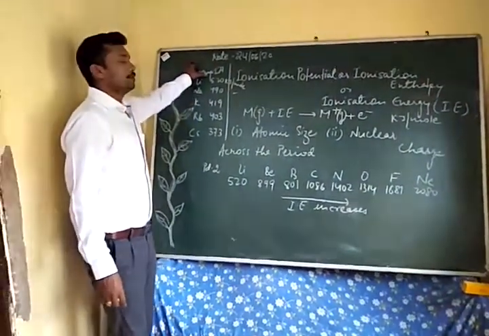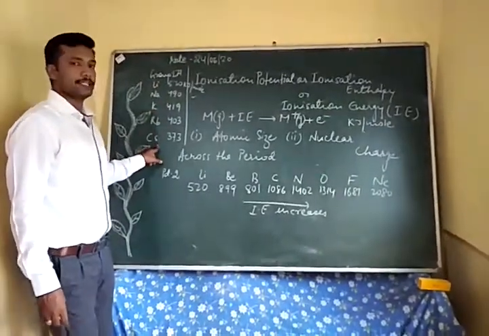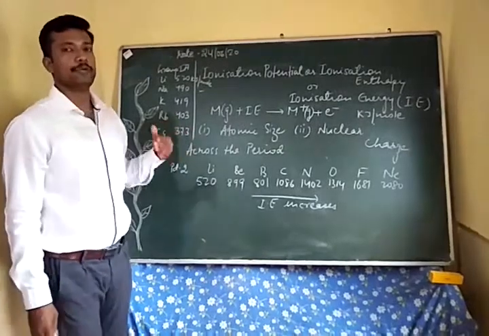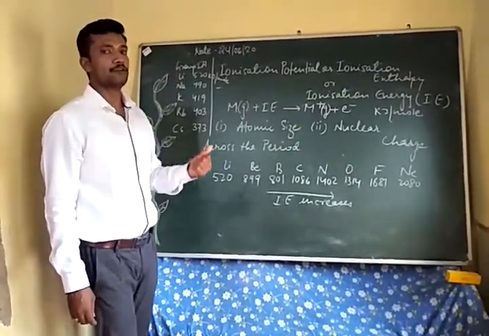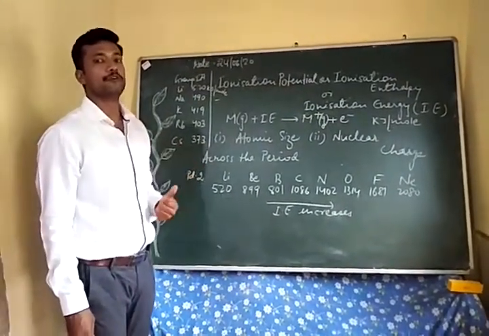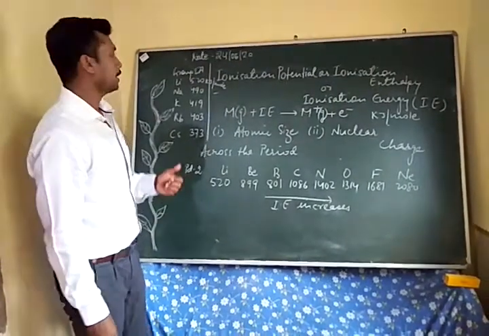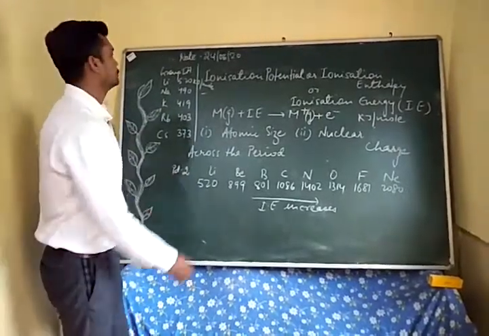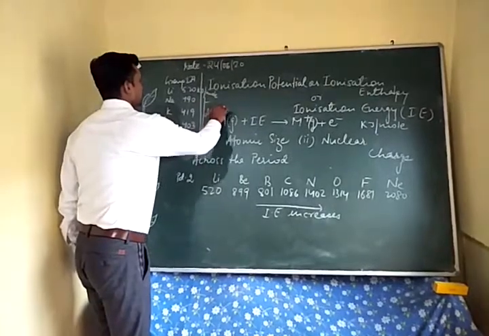But when we move down the group, the atomic size is increasing, and so the outermost orbit will be very far from the nucleus. At the same time, electrons will also be loosely held, and less energy is required to remove that electron. So the ionization energy while moving down the group will decrease.